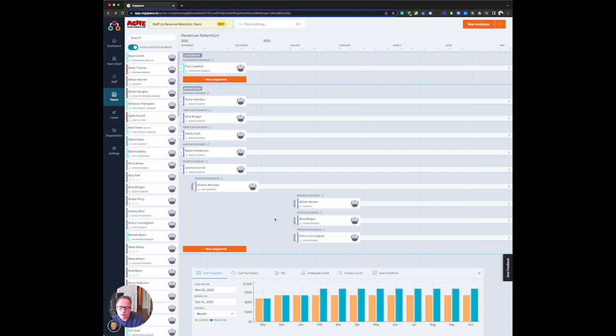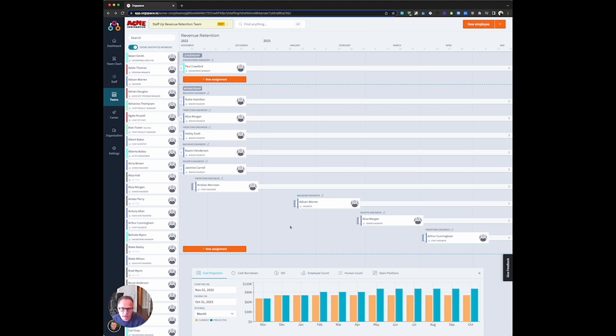And then if we need to, we might say maybe they're going to all start in January, or maybe, in order to save a little bit of money and to make this more of a reality-based staffing scenario, not everybody's going to start at the same time. Maybe there's going to be some lead time in terms of getting people ramped up. Maybe we're going to assume a couple of these folks are going to start later and later still. So when you do that, you can actually see some of these cost projections for each month change as we move these start dates around. So maybe we'll stagger them out a little bit more, and you start to see that change down here as well. So a few different properties you get with this.